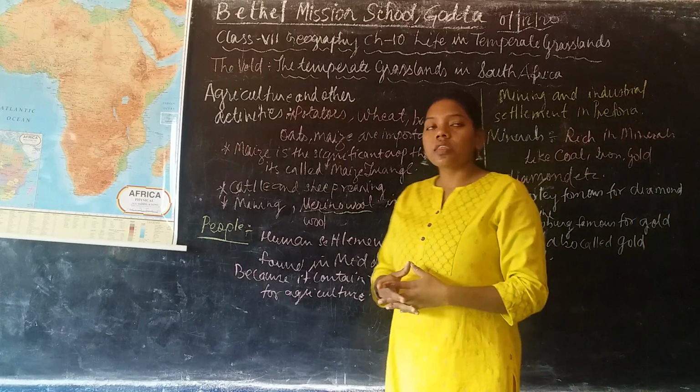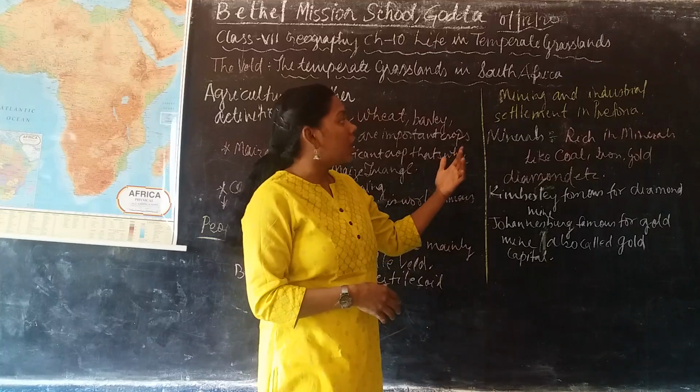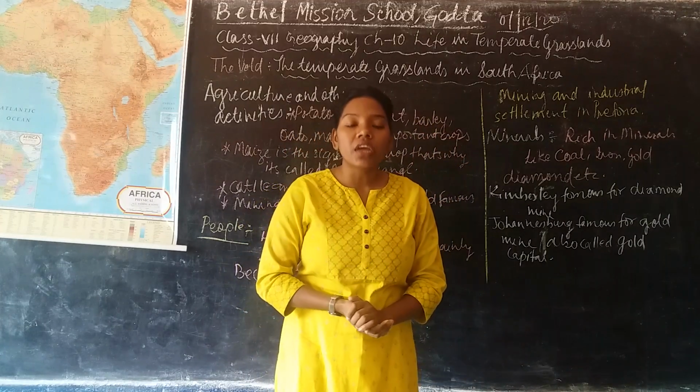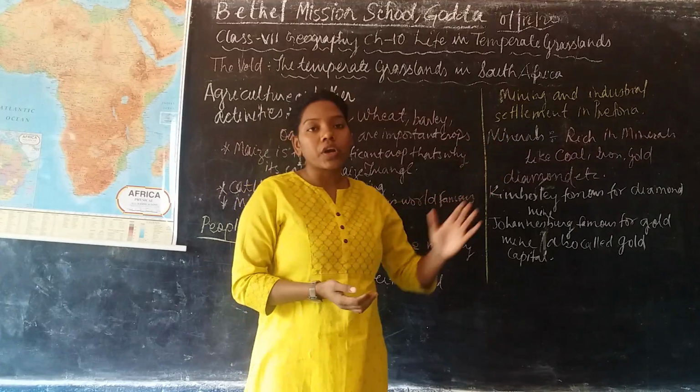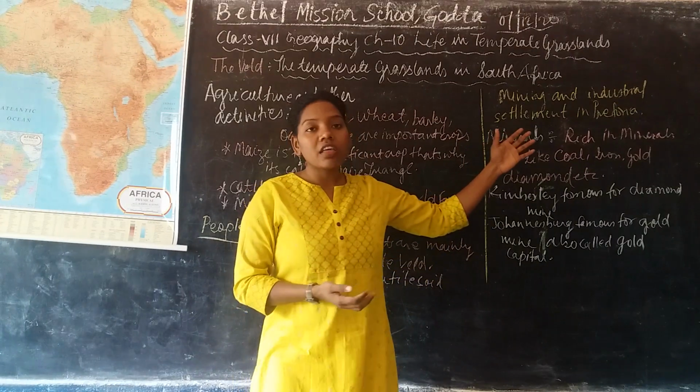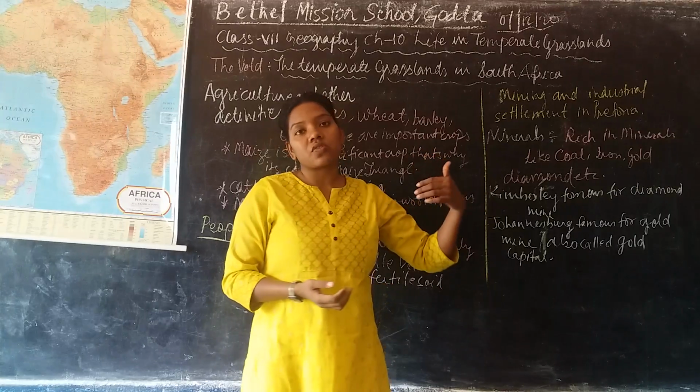It is also developed in a mining and industrial way, mainly around Pretoria. Pretoria is one of the cities very famous for both mining and industry.